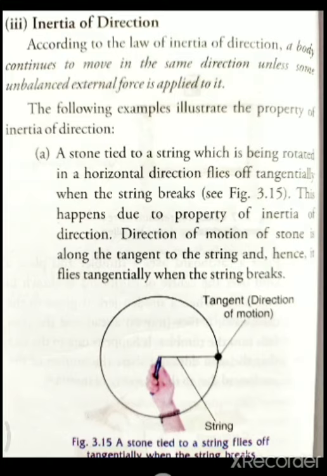This is because of the property of inertia of direction only. It will move only in that particular direction. I think you have understood that. Next, go to the other example.